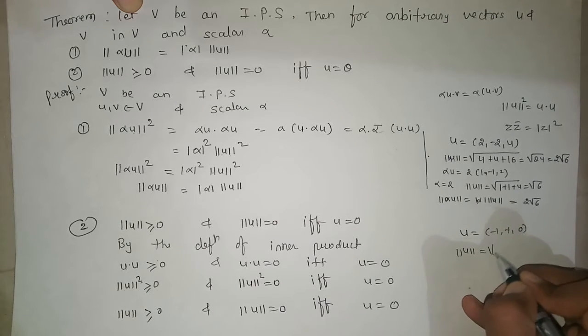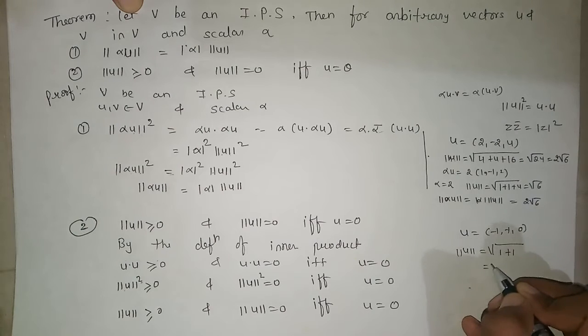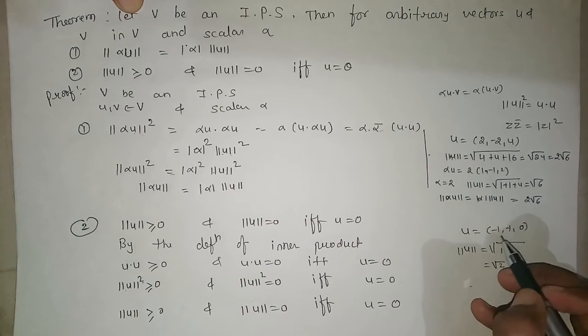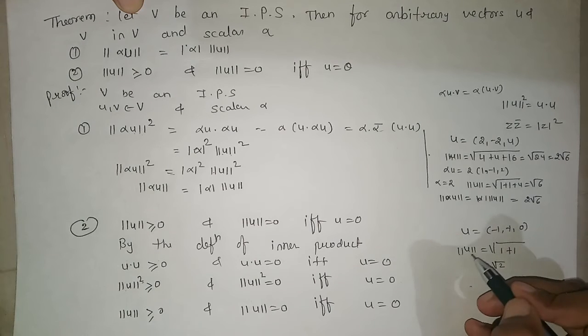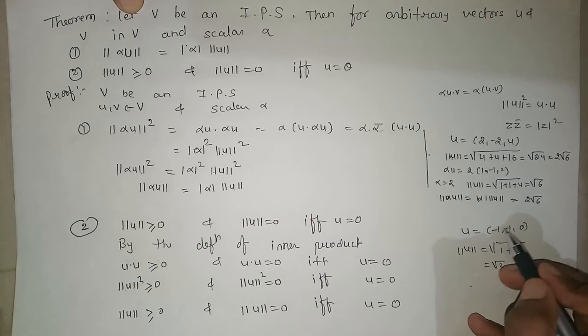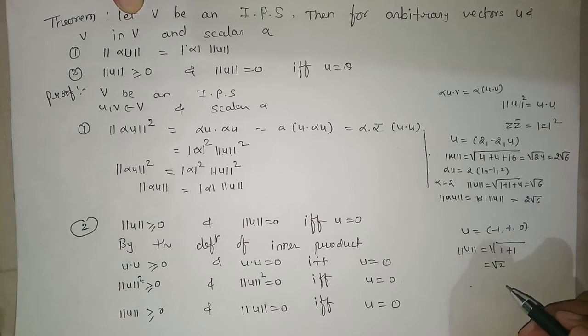So you can see this as -1 square is +1, -1 square is again +1. So this is under root 2. So this is the least possibility if a number is negative. Other than this, there is no possibility. So if u is negative, or we can say if coordinates of u are negative, then also its norm is always positive.